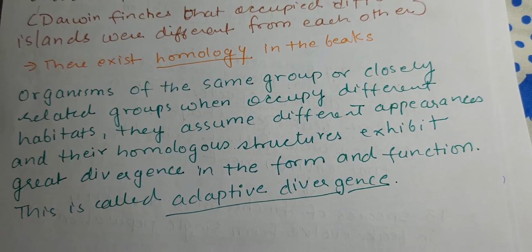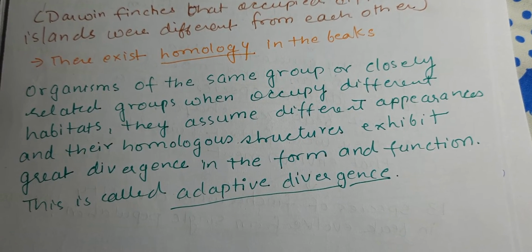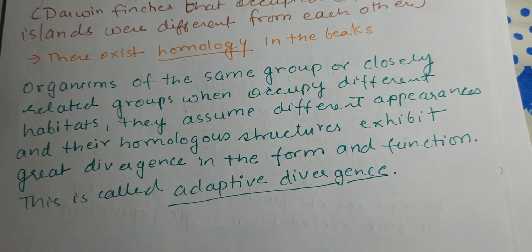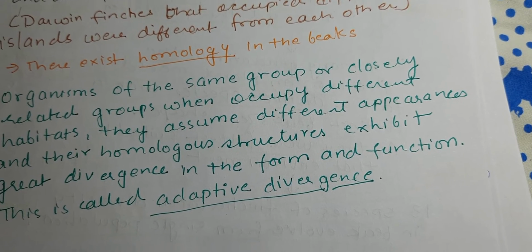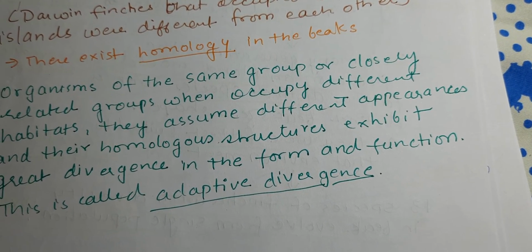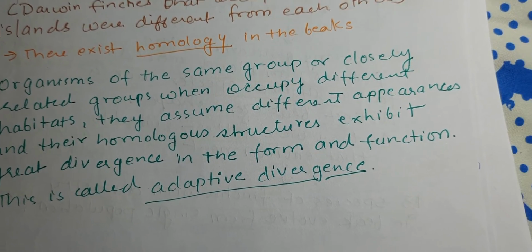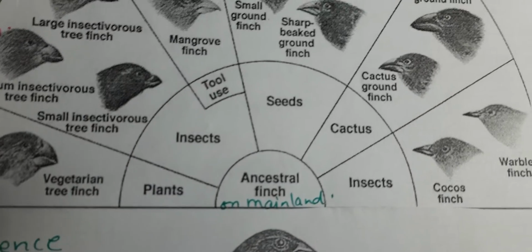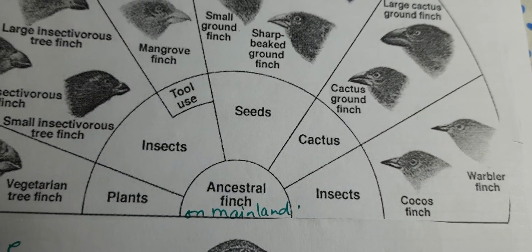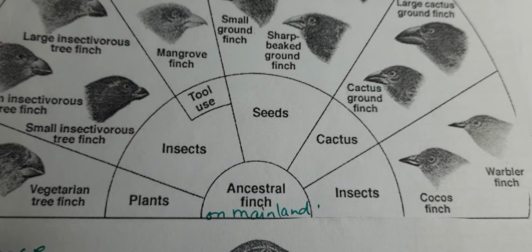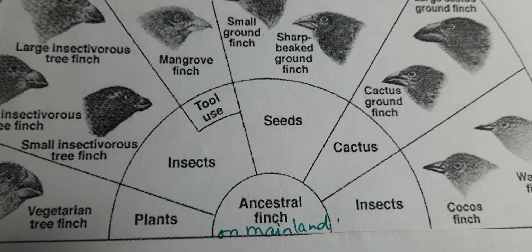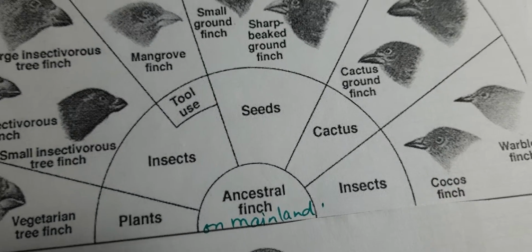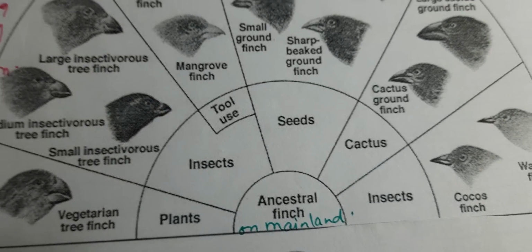Organisms of the same group or closely related groups, when they occupy different habitats, assume different appearances, and their homologous structures exhibit great divergence in form and function. This is called adaptive radiation. Now here you can see the finches on the mainland, then they diverged. Their beaks diverged into plant, insect, seed, cactus types, and then further divergence is there.